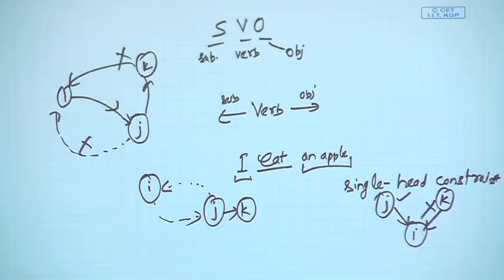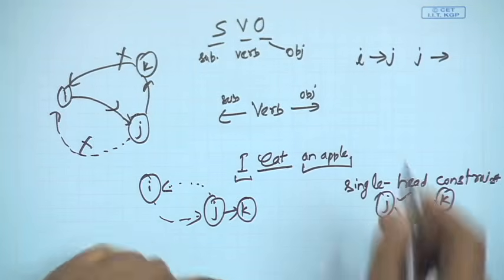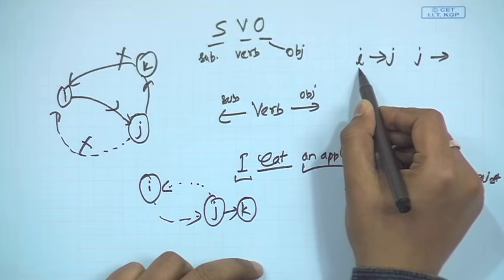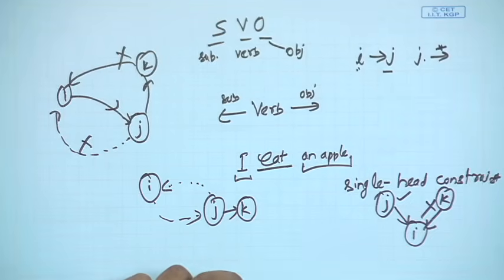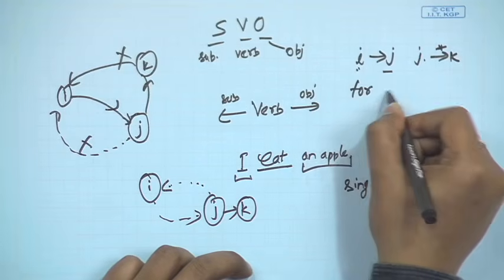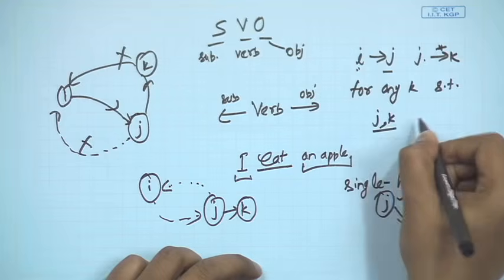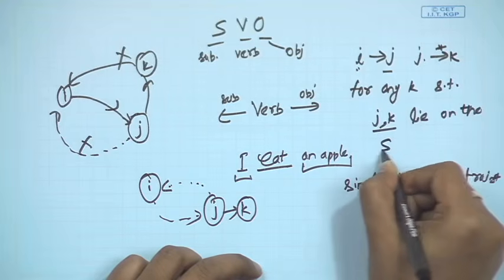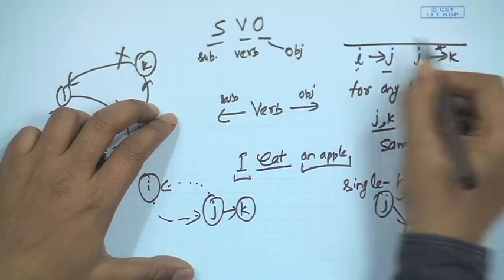And then finally, I have the fourth constraint, that G is projective. It says: if i is the head and I have a dependent j, and from j I can reach some k by some number of edges, then for any such k, j and k lie on the same side of i. This is the projectivity constraint.